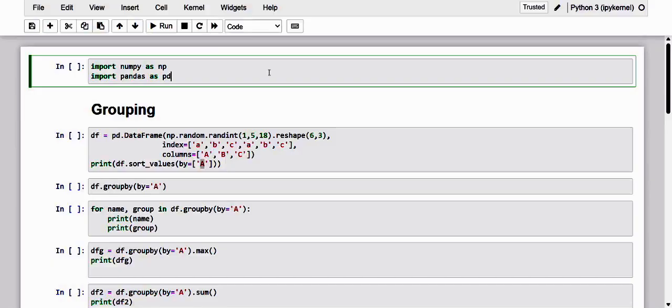And to this concept, we are going to further discuss grouping operations, a particular process in which one or more steps, splitting, applying and combining, are applied.